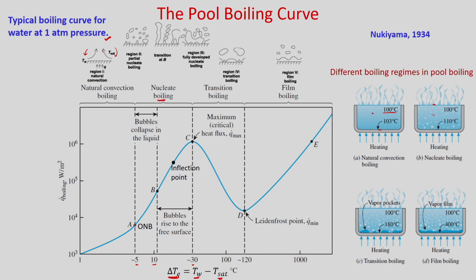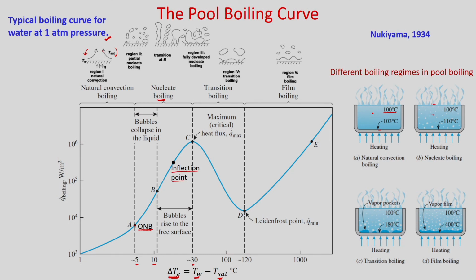So, you can see this point A, where the bubble formation takes place, is known as onset of nucleate boiling, or ONB. When temperature increases, your heat flux increases. At some point here, around 20 degree centigrade, you can see the curvature changes its slope. Here the curvature of q double prime was increasing, but after this point the curvature will decrease. And this point is known as the inflection point.